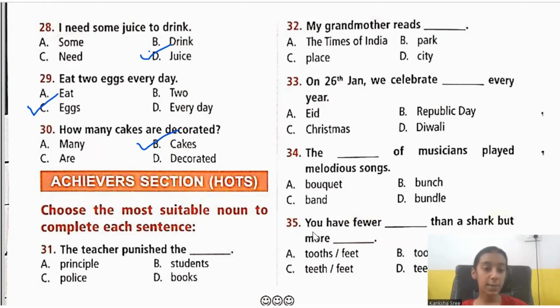31st, the teacher punished the principal or students, police or books. So what is the most suitable noun, children? It is students, because a teacher cannot punish a principal. And why will a teacher punish a police? And how can you punish a non-living thing? How can you punish books? So the teacher punished the students makes the sentence meaningful and proper.